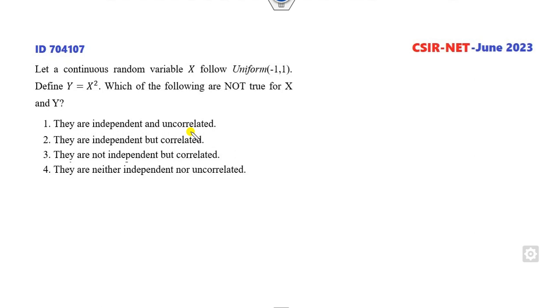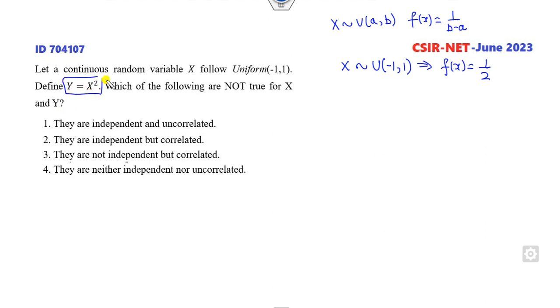Okay, look at this one. A continuous random variable x follows a uniform distribution over here. So what is the probability density function? We all know if x follows this, remember this, then the PDF will be 1 over b minus a. So in this case it is 1 by 2. y is equal to x square. Which of the following is not true?